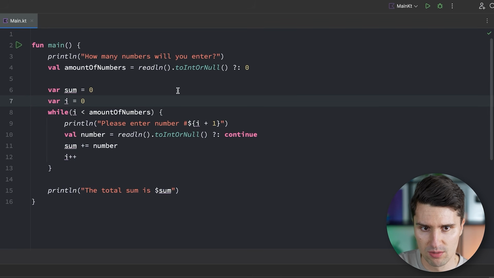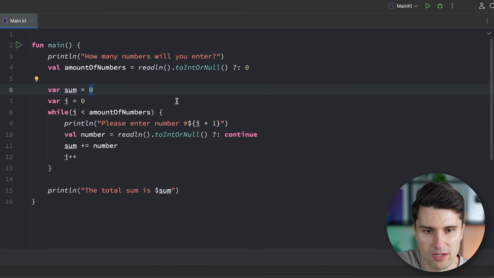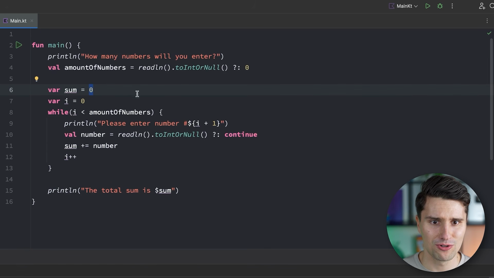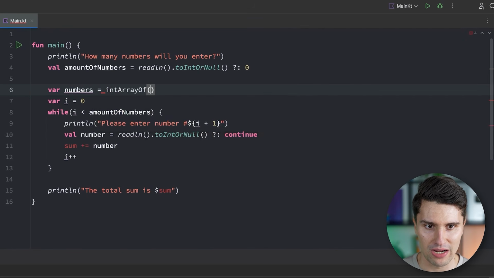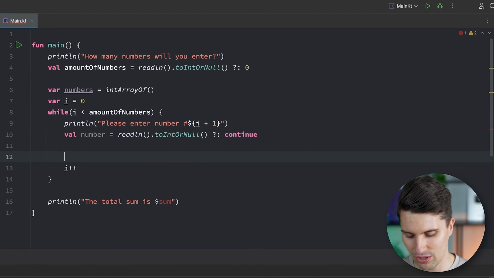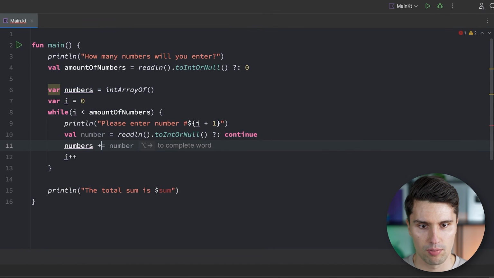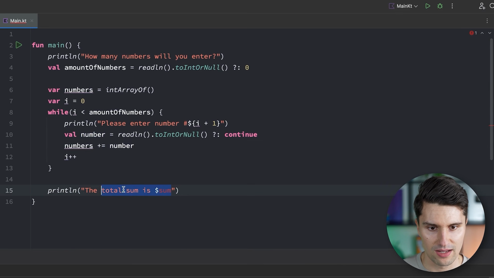Because right now we can simply sum up this single sum variable here that's just a single value. But if we want to give the user all numbers and we don't yet know how many numbers they are about to enter, we need a bit more of a dynamic data structure. So arrays would technically work. So we could say var numbers is an integer array of initially empty, and then in every single iteration we could say numbers plus equals number, and then we can say all your numbers are here.